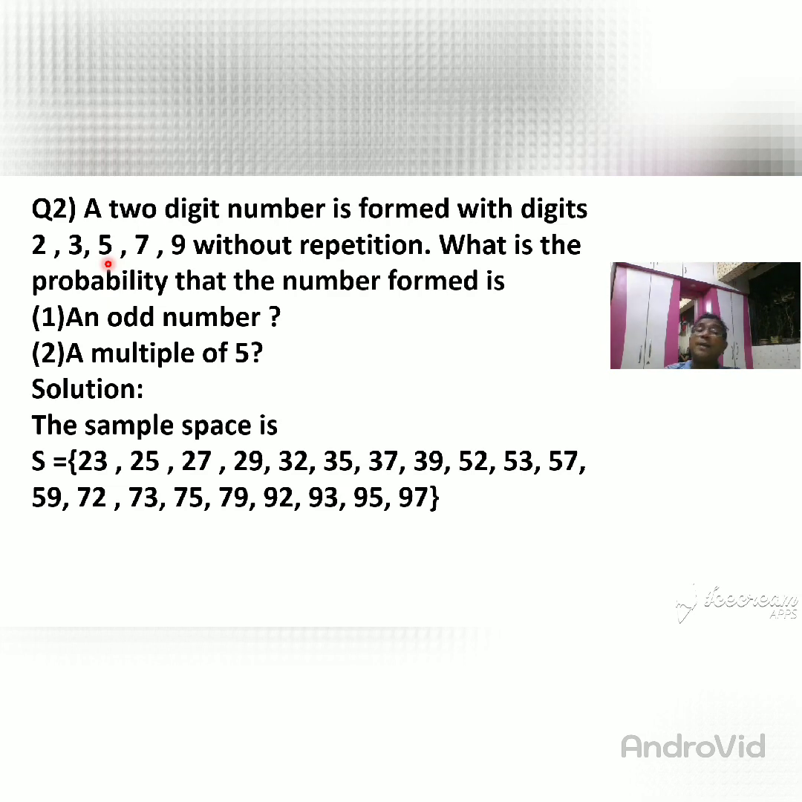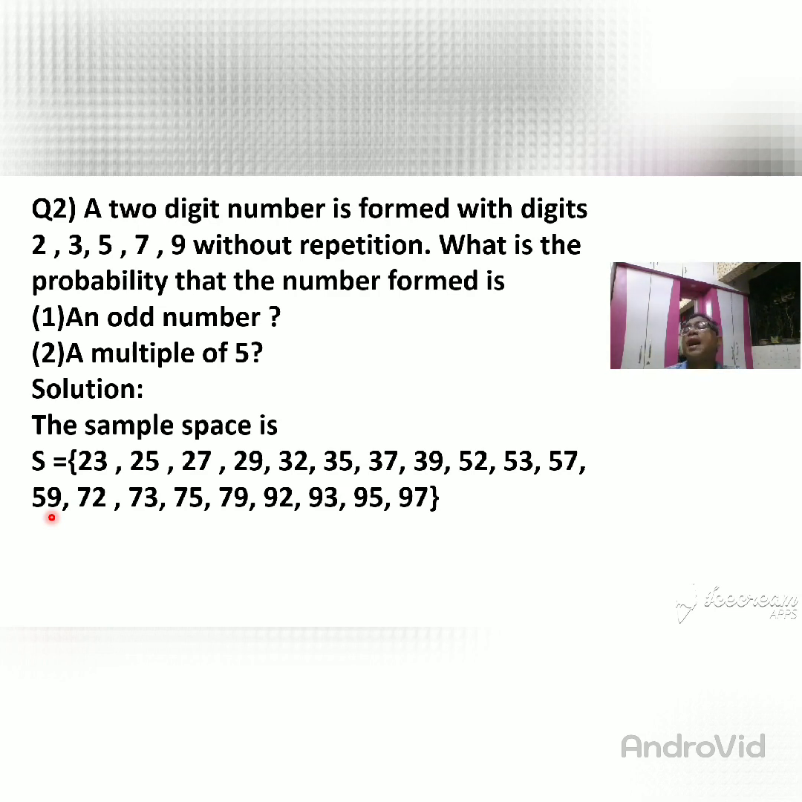Next number. After 3, which number? 5. So you make 5 with 2, so here is 52. Then you make a pair of 5 with 3, so you get 53. So I write here 53. Then you make a pair of 5 with 7, then you get 57. Then 5 makes a pair with 9, so you get 59. Is that clear?